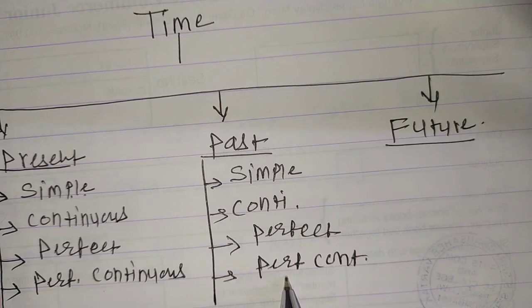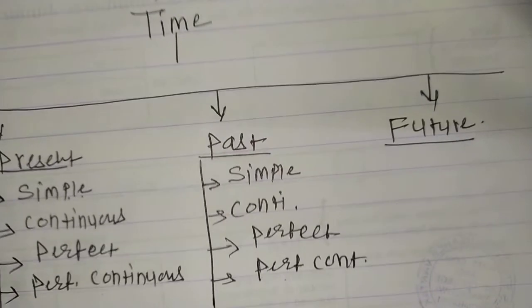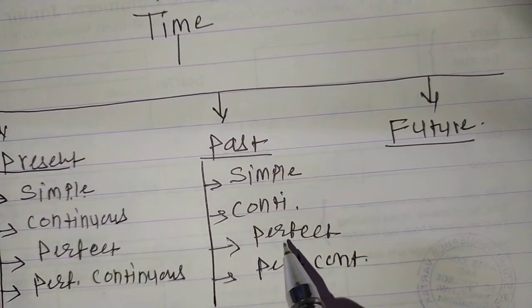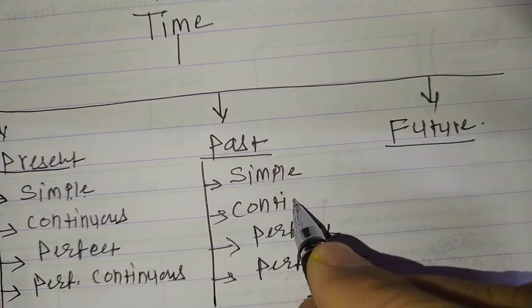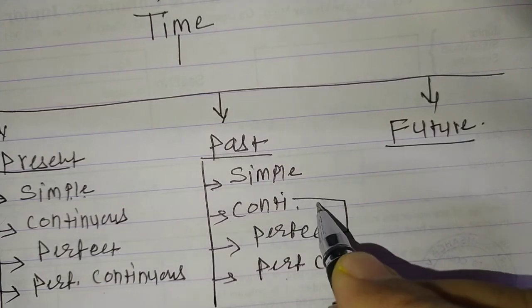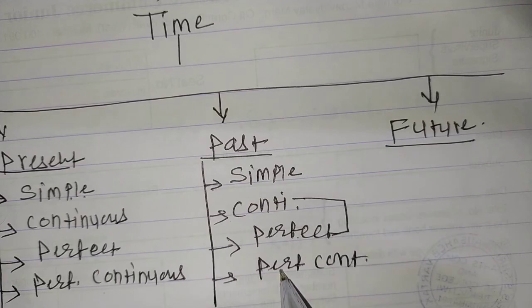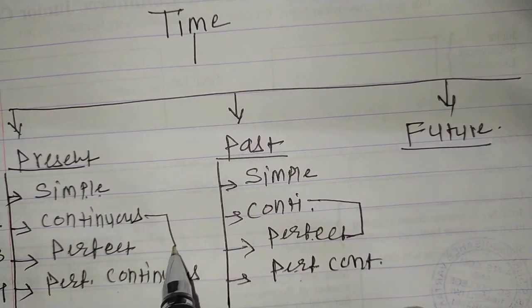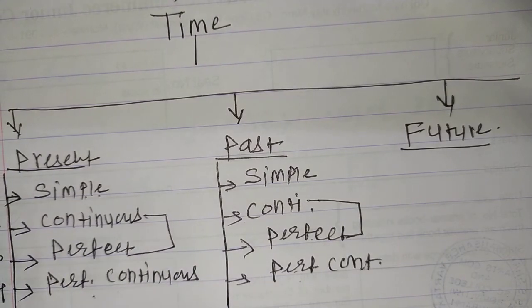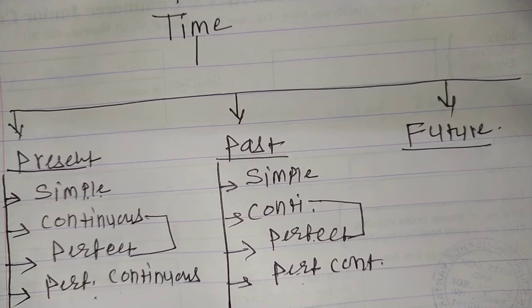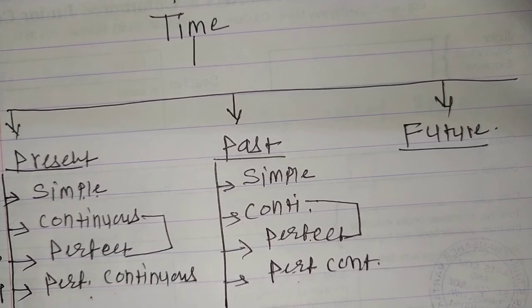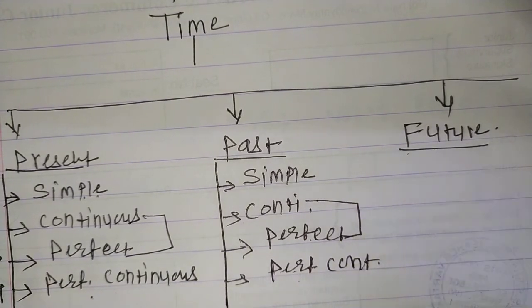Okay, now if you realize, this fourth tense is a combination of second and third. This is perfect also and continuous also. Perfect also and continuous also. Fourth one. Now when we will discuss this in detail, that time I'll let you know how this is a combination. Now who will tell me about the future?